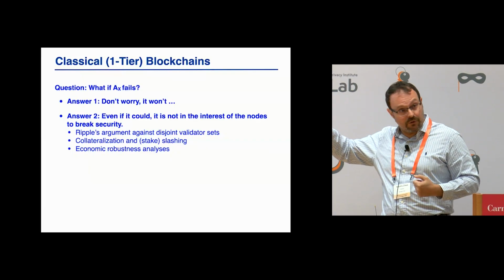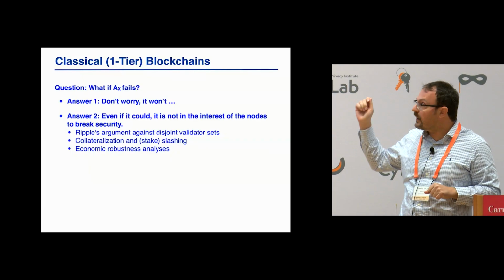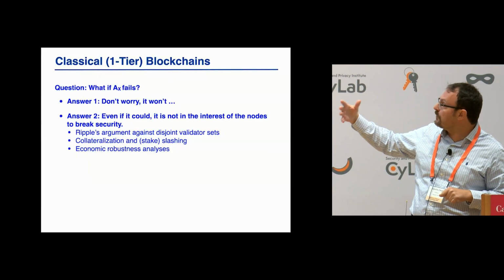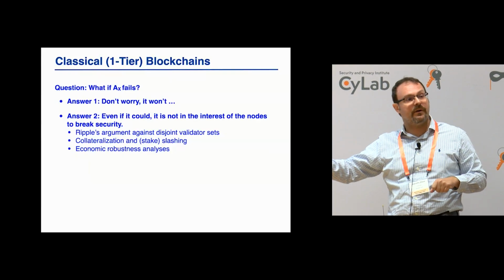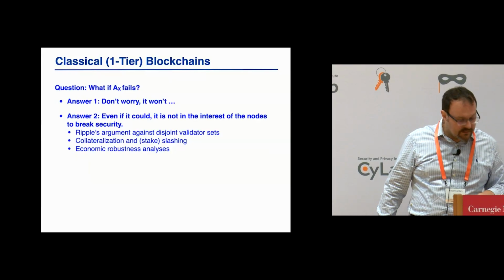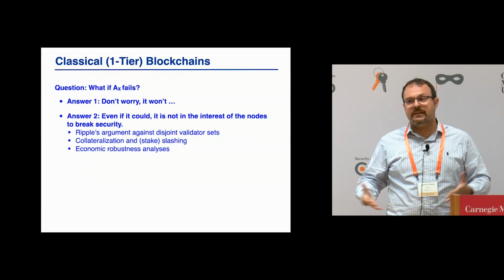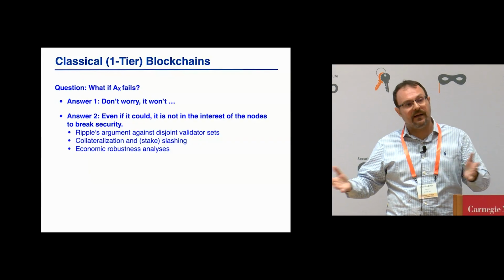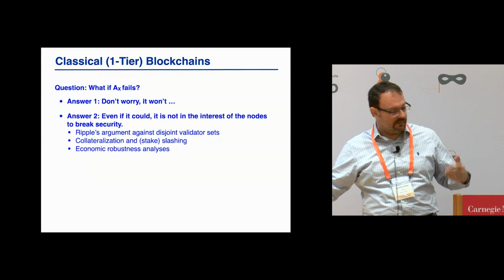But many mechanisms that we have also seen here, especially in DeFi, are part of this paradigm. If you think of collateralization and stake slashing, that is also part of this paradigm. And when we prove that, for example, Bitcoin is stable under some assumptions, that's also part of it.